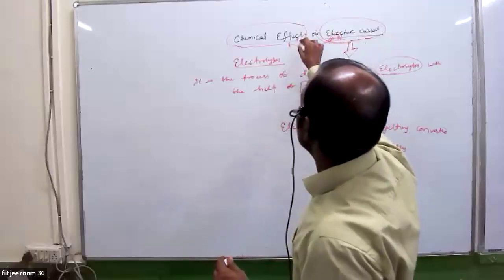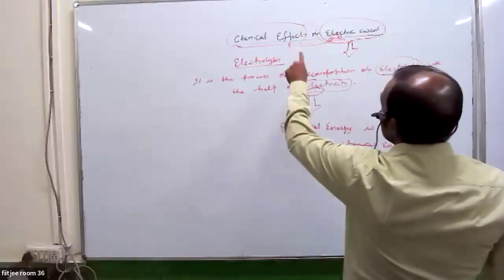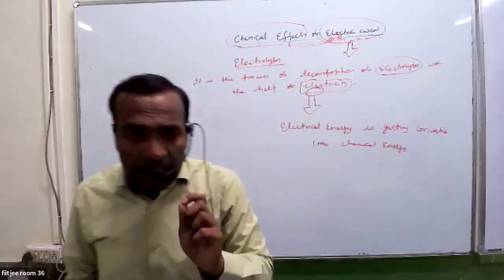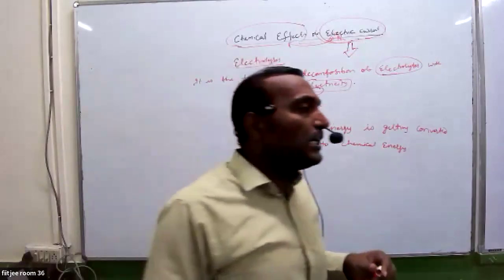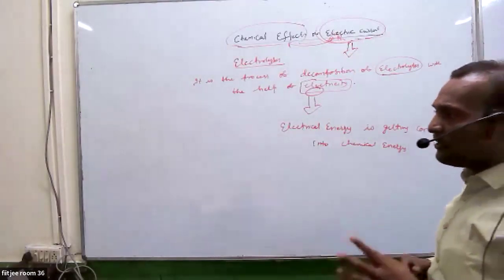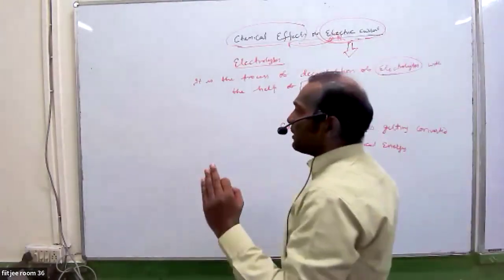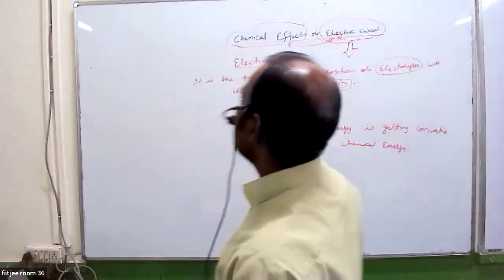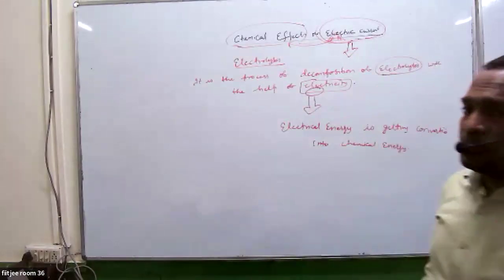It actually helps to release these ions. So, chemical effect of what? Electric current. I hope this topic is clear to all of you. In today's class, if I want to give a summary, first, what are electrolytes. Electrolytes are responsible for conduction of current inside the solution.